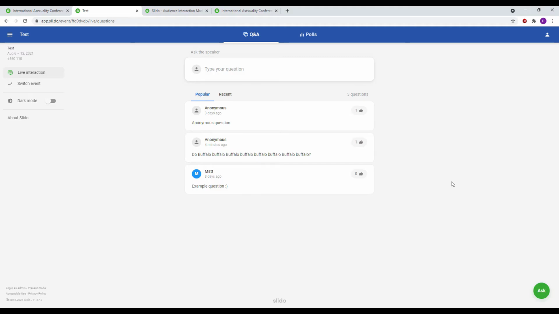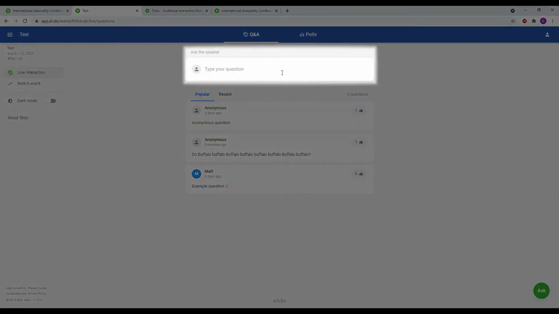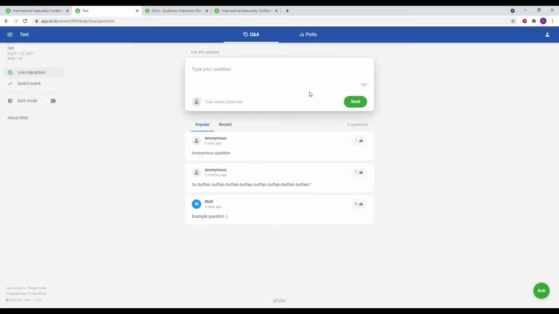Now that you are logged into SliDo, how do you use it? For this demonstration, I shall be using a test session, so it might look slightly different to what you see, but it should look roughly the same. At the top of the screen, there is a text box that is labeled Ask the Speaker. In this box, you can type your question.